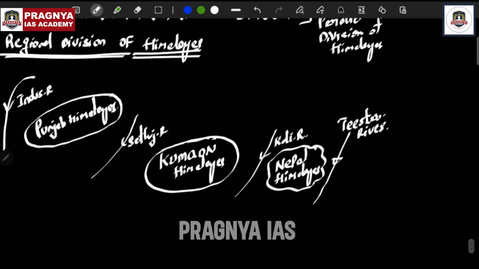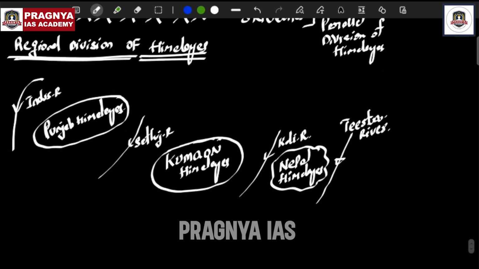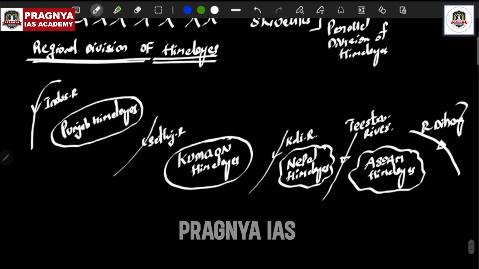And between the Teesta River and the Dihang River in Arunachal Pradesh, this is called the Assam Himalayas. This is how you try to understand it in a simple manner. This is the regional division of Himalayas.